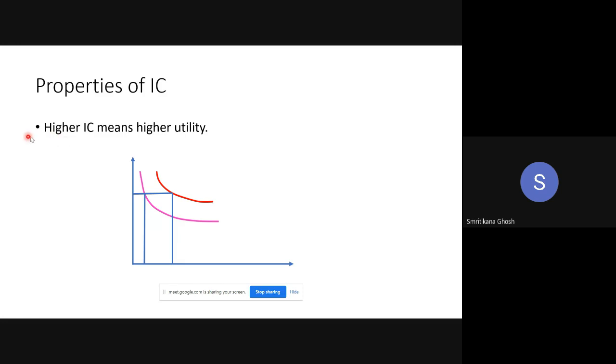So the first property is: higher indifference curve means higher utility. I explained it already. This is a certain amount of X and a certain amount of Y. Given the amount of Y, if you want to increase the consumption of X, that means this point will definitely give you higher utility. So if you draw one indifference curve through this new point, the red indifference curve, that will definitely give higher utility than the pink one. So what is the conclusion? The higher the indifference curve, the higher the level of total utility. Any problem with this property?